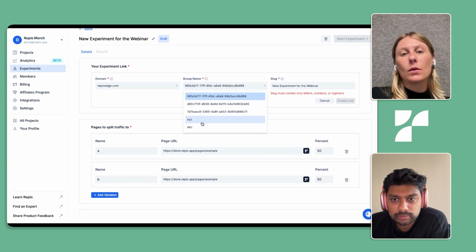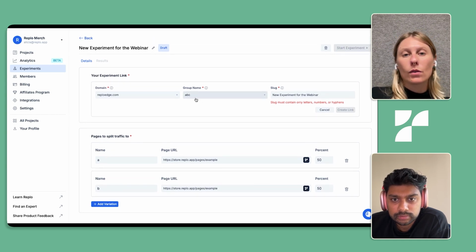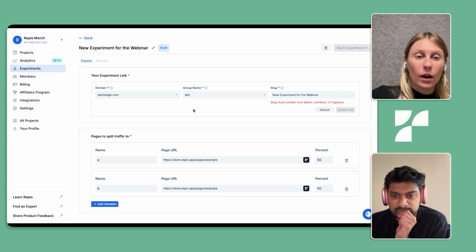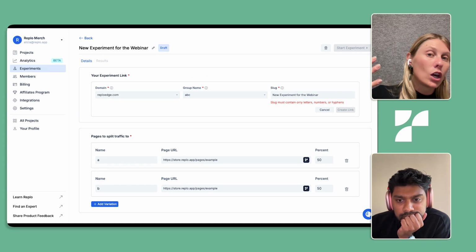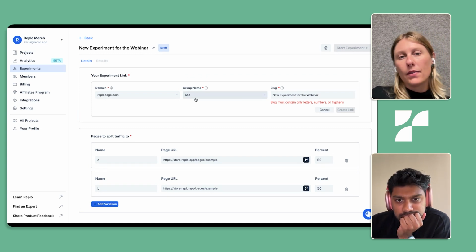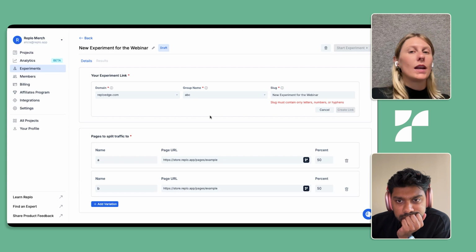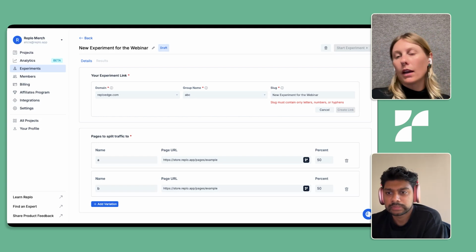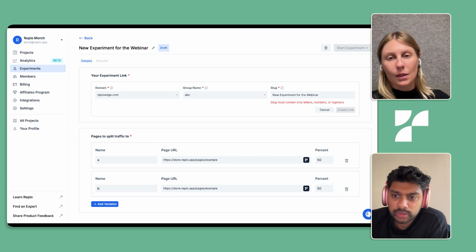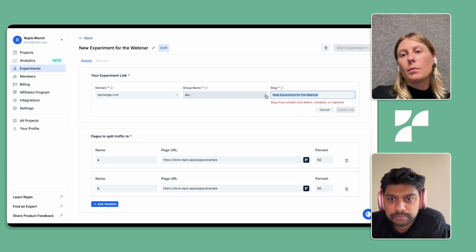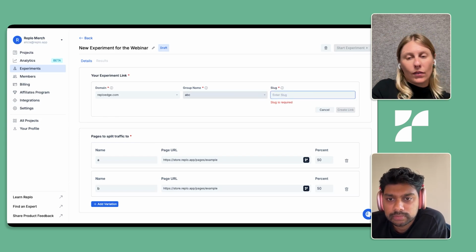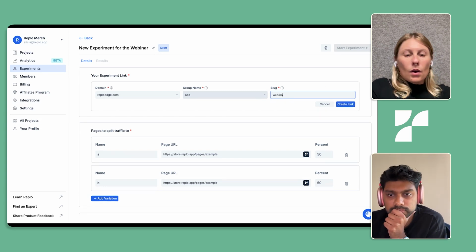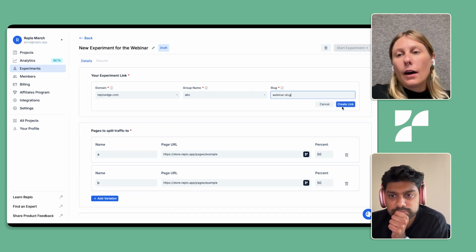The group name is going to be what's next. That is something that also helps identify and brand that URL so that it feels a little bit more like your brand. In this case, I'll just select ABC, but you can add as many different group names as you want. If you want it to be around fall campaigns or something, that could be something you could put in here. And then this might be the slug for a specific set of those campaigns. For this one, I'm going to say webinar slug. And then I'm going to go and create this link.